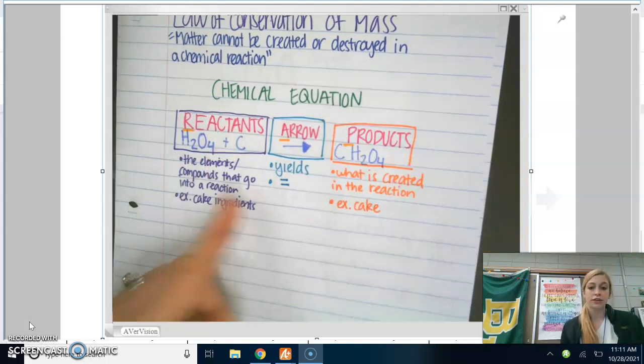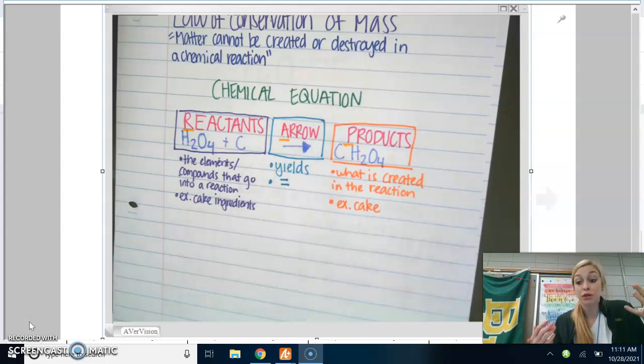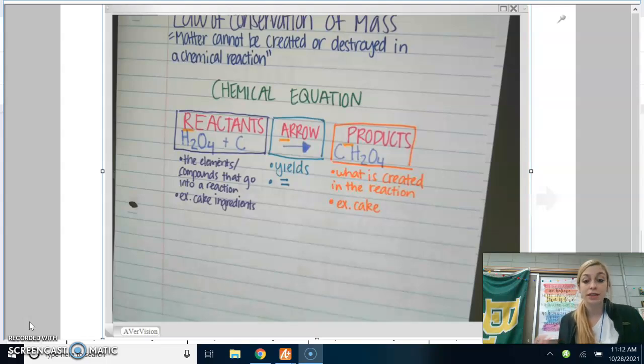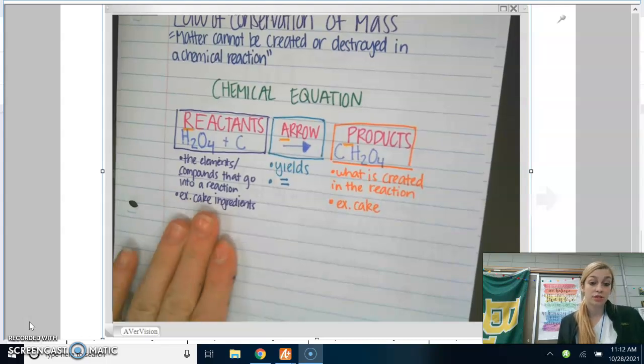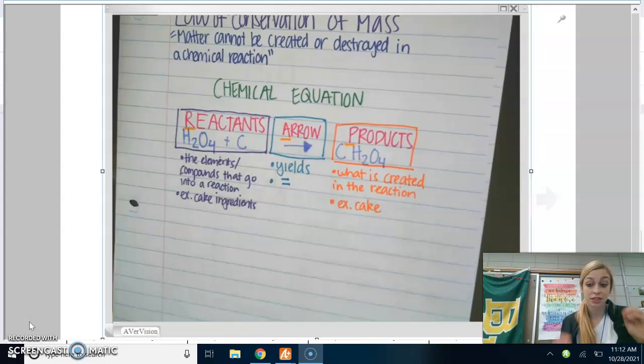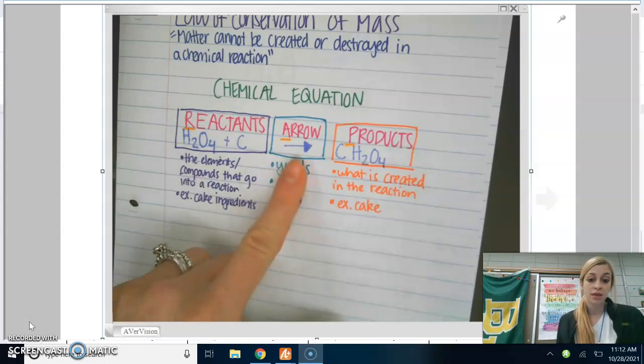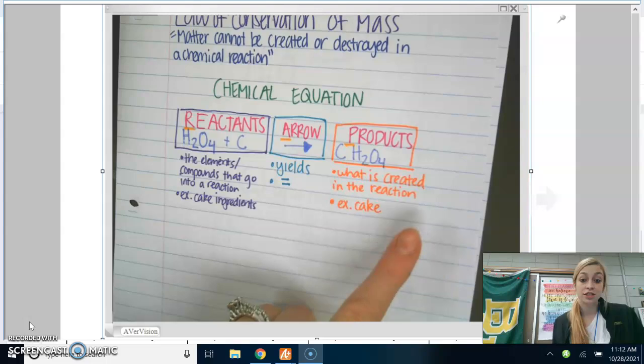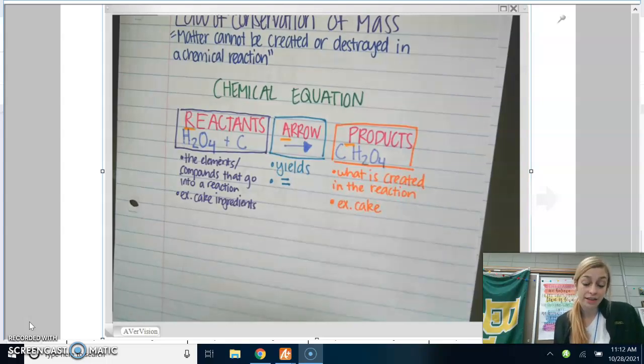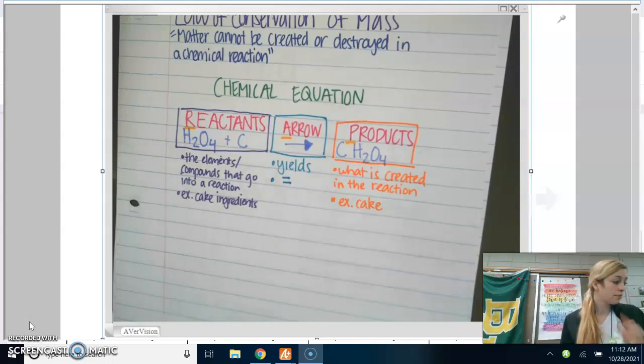So reactants are like your ingredients. The product is your result. It's the product you end with. So when we're baking a cake, it would be the cake. When we were talking about the lab we did last week, this is your before, which you saw before. Those are your reactants, your ingredients that were sitting out. You complete the reaction, and then this is your product. This is what is seen at the end. This is your end result.